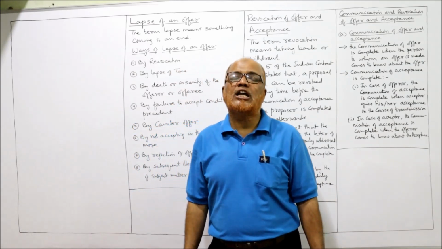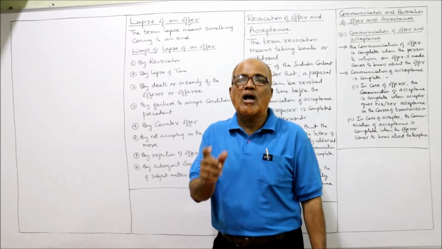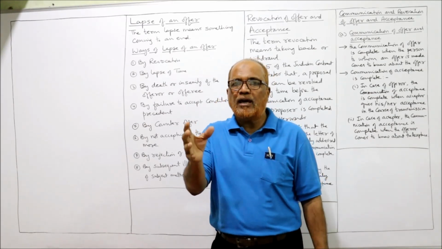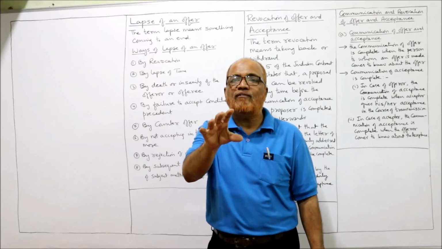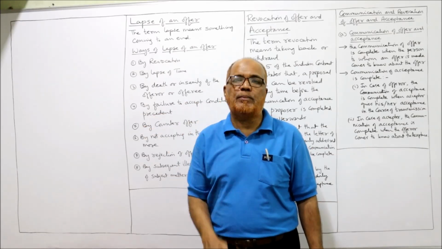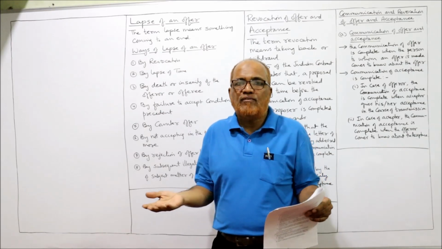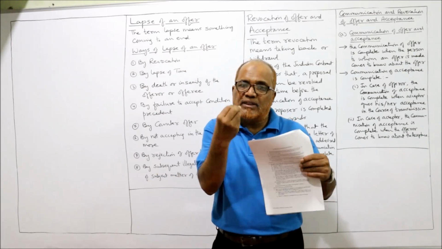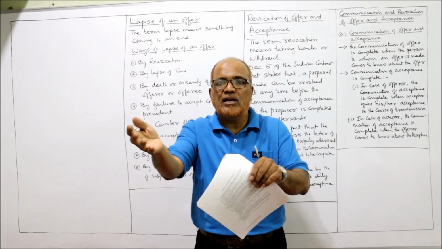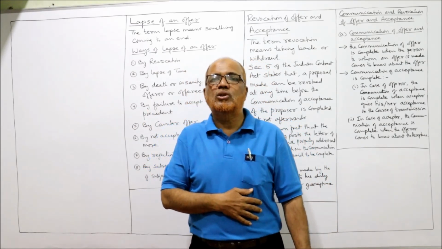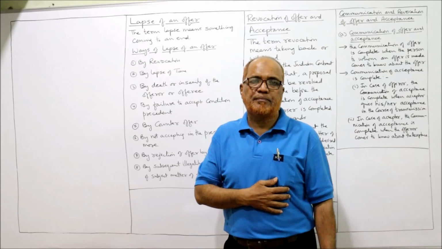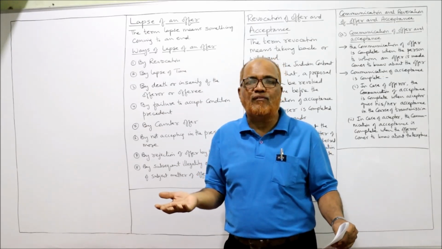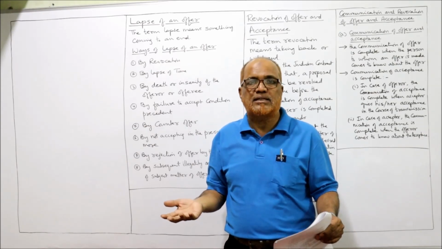He is not entitled to get the reward because communication of offer is not completed. For making an offer valid, the offer should be communicated to the person. Here Musharraf does not have any idea, any information about reward. Without information about reward, he restored the dog. So he is not eligible to get the reward. He will not get the reward because communication of offer is not completed.